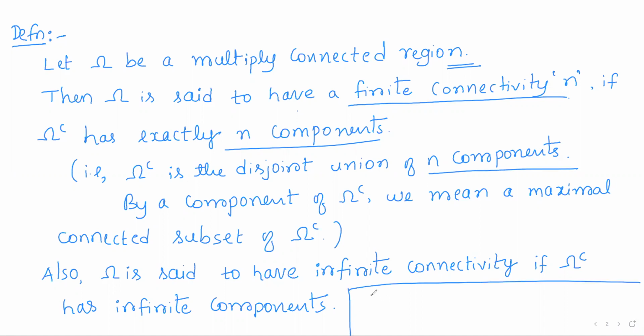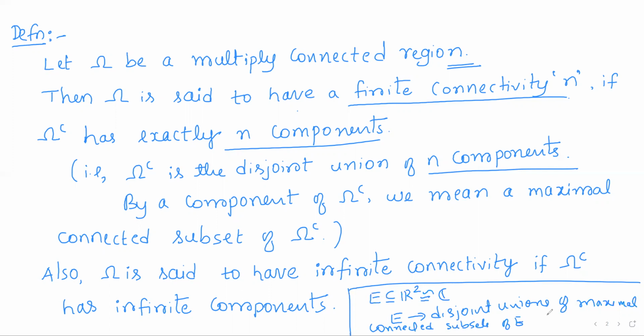Recall that any subset E of R2, or any subset of C, can be expressed as a disjoint union of maximal connected subsets of E. So those maximal connected subsets in E are called components.